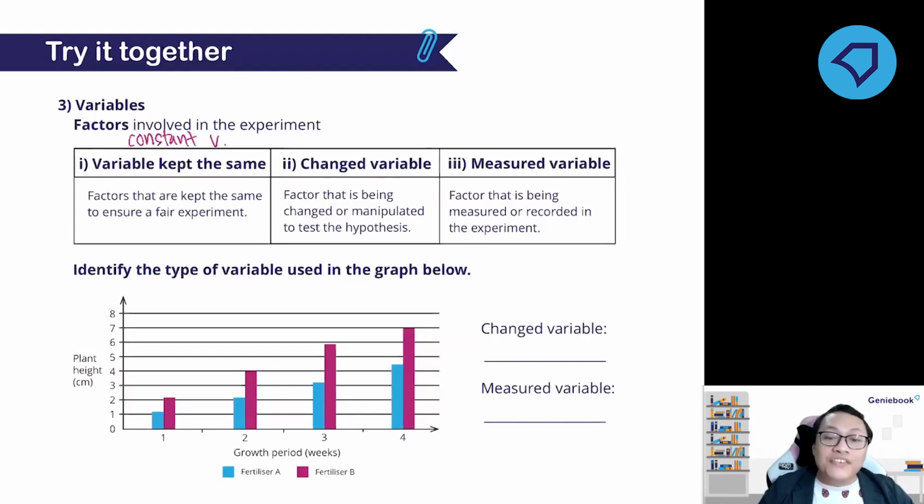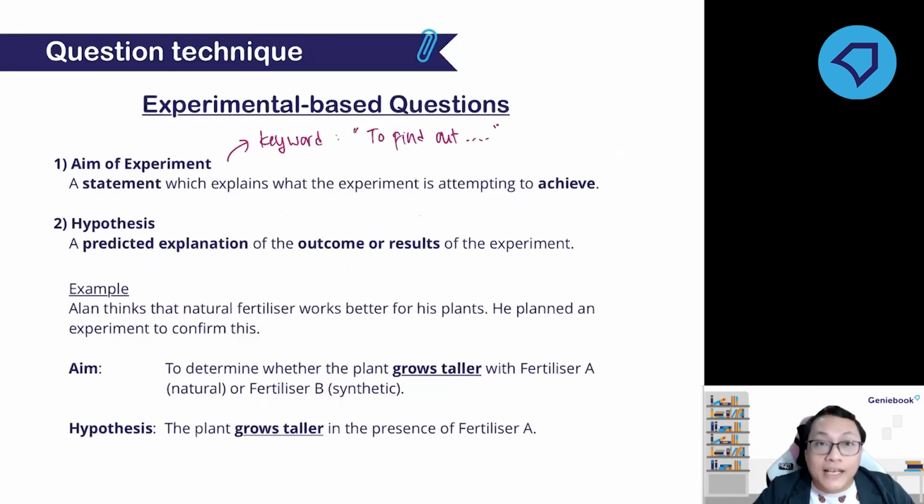Then the next type of variable is the change variable. The change variable is the variable that is being changed, the value or the type. It is always being changed throughout the experiment. For example, the experiment that involves the fertilizer: which one is the change variable? Can you predict what is the change variable of Alan's experiment?